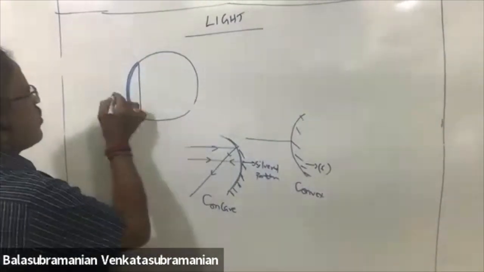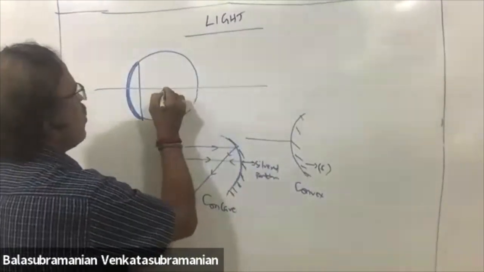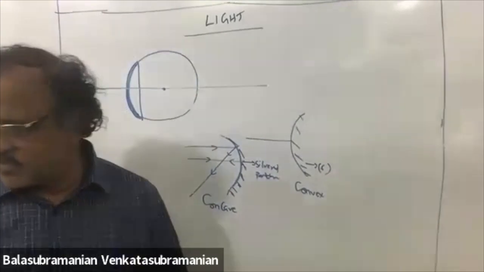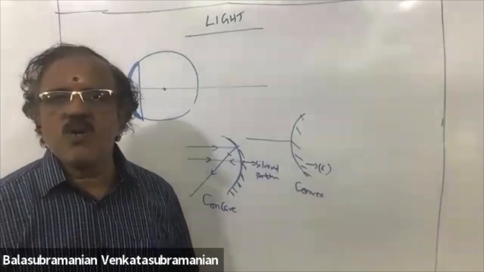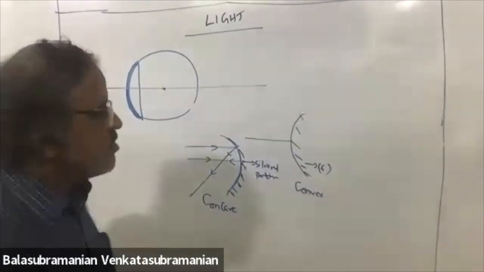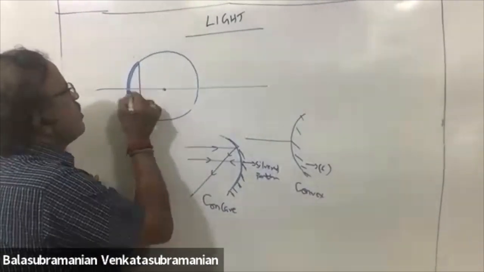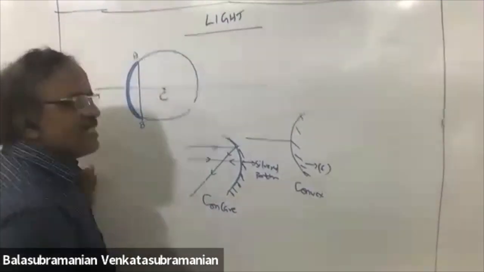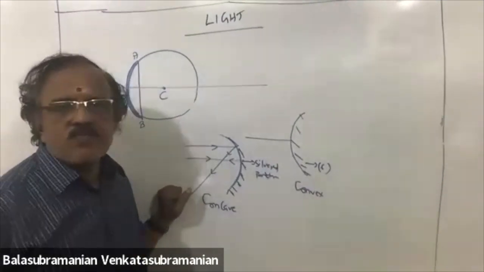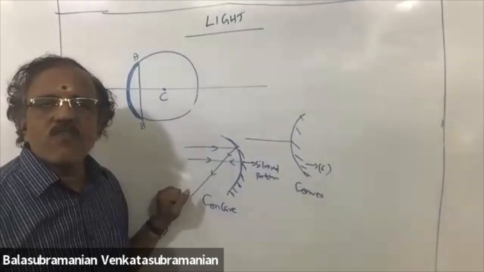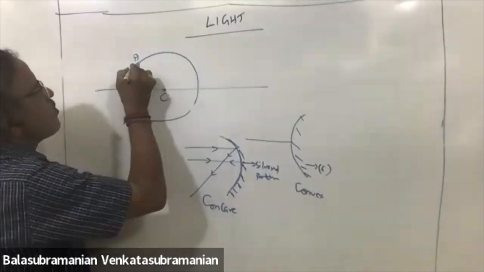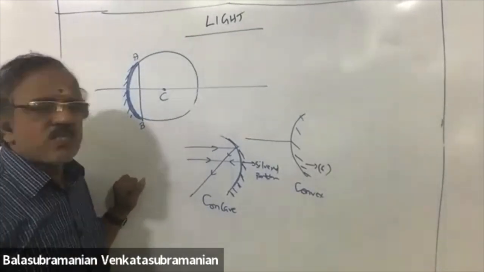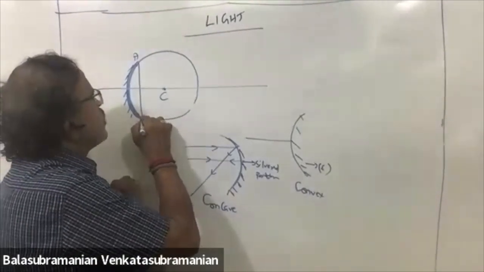To draw a line, this is called principal axis of the mirror. This is AB. This is called center of curvature.